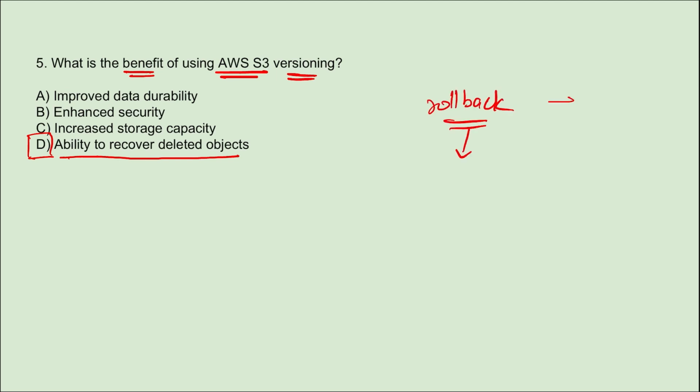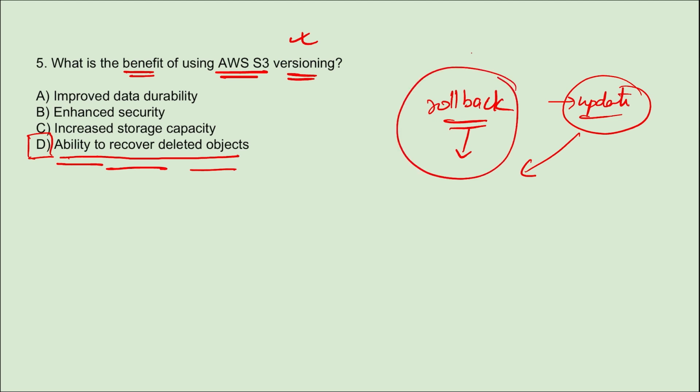Basically, when there is an update and you don't want that update, because there is an error in it and you want to roll back to the previous version, versioning allows this. So we can say it gives us the ability to recover deleted objects and also the feature of rollback. This is important.